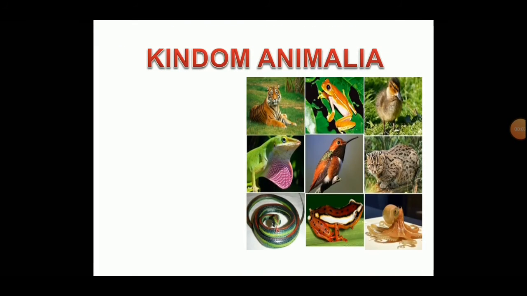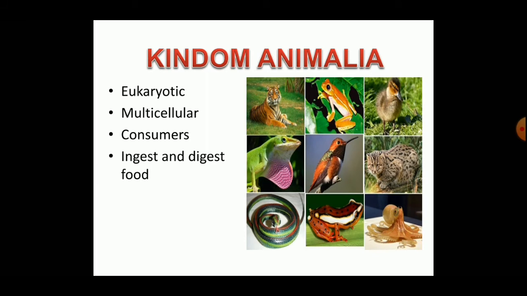Animalia. In this kingdom, all animals are included. Animals are eukaryotic organisms. They are also called eukaryotes. They are multicellular. They are consumers. They cannot synthesize their food. They consume the already prepared food. They may be primary consumers, secondary consumers, tertiary consumers. They ingest food and digest the food in special cavities where the enzymes are secreted, which help in the digestion of the ingested food. The cells of these organisms do not have a cell wall.